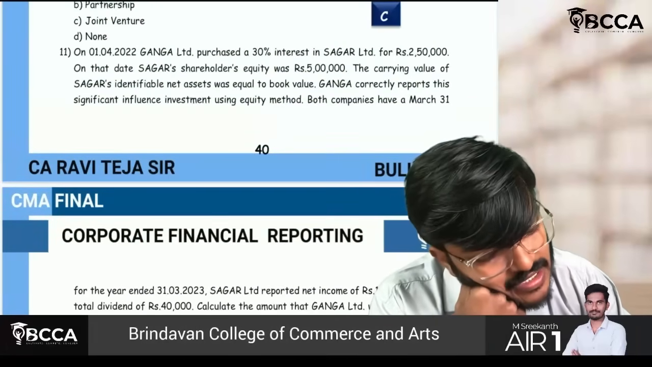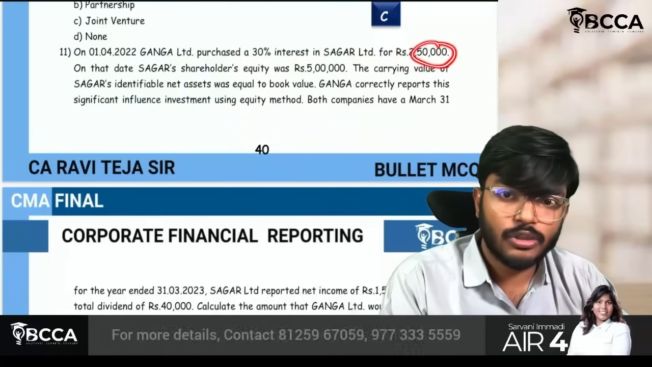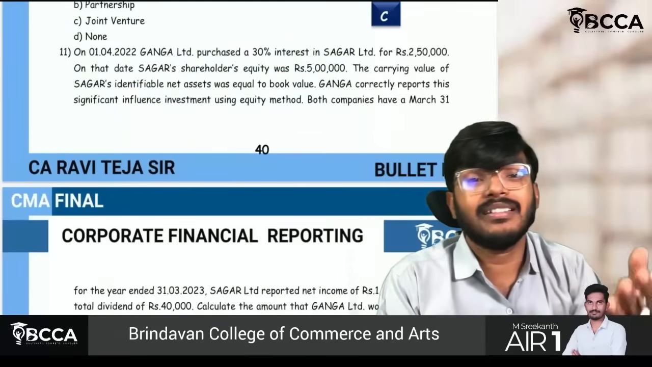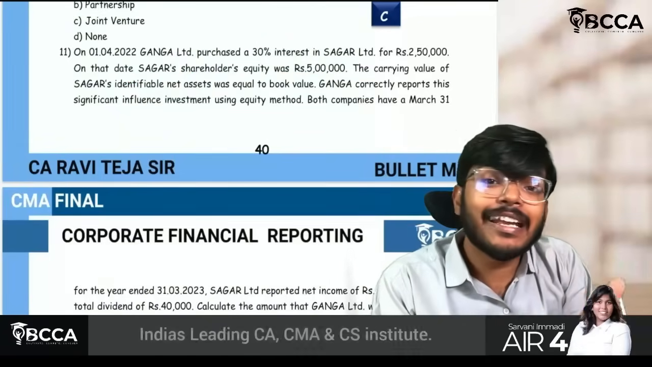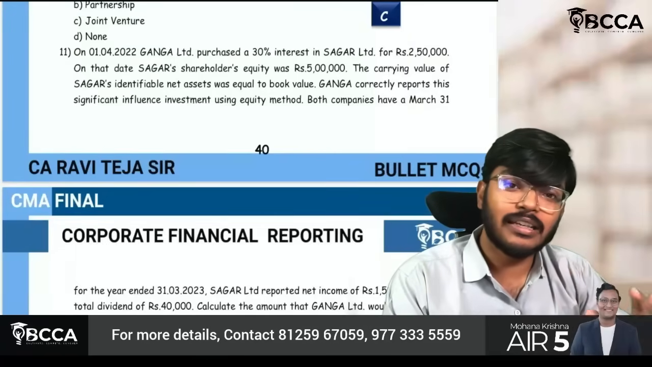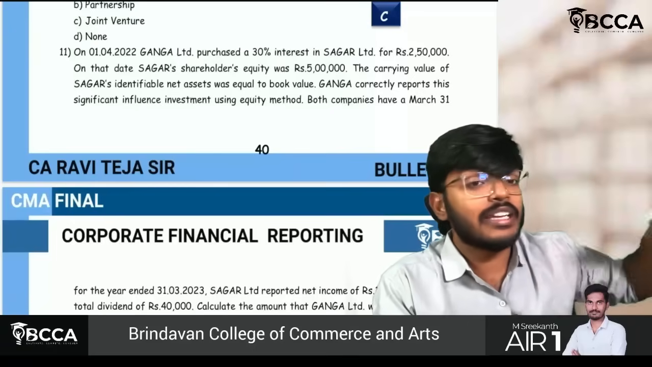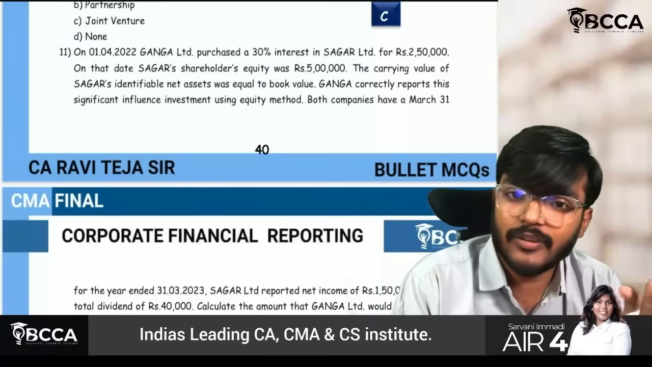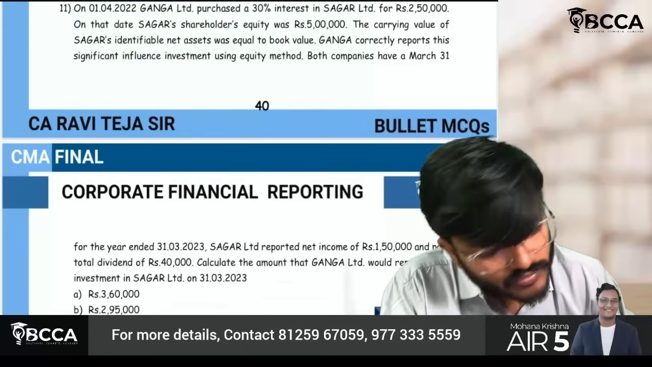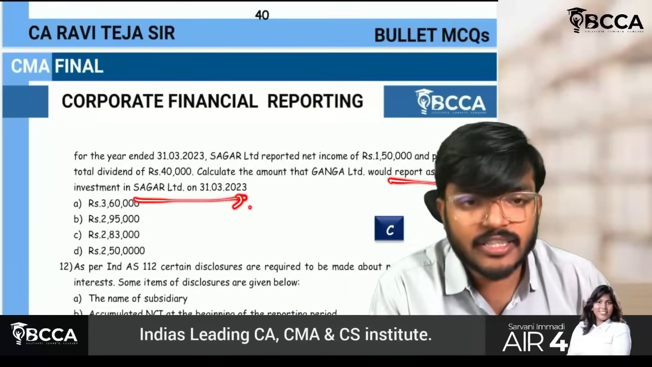Ganga Limited have purchased a 30% interest in Sagar Limited for 2,50,000 rupees. On that date, Sagar's shareholders equity was 5 lakh. Arey baba, this is nothing but associate, Ind AS 28. Easy point. No consolidation, nothing. Just whatever share the associate have earned, you just have to take the proportionate investment value and that will be added to your investment. That's it. Simple. See, sir, they are asking me to calculate the carrying amount on 31st March 2023.